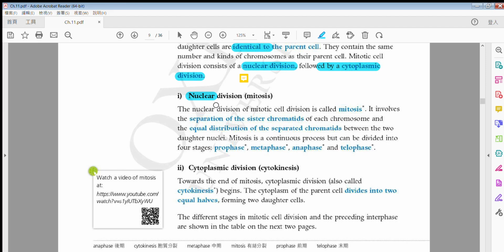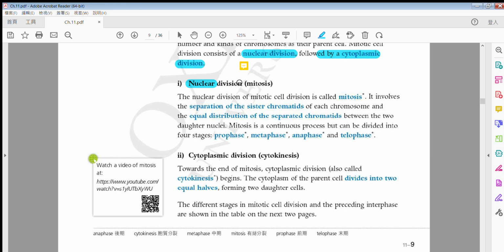First of all we're going to talk about the nuclear division. Look at the paragraph first. Later the next page will need you to recite something. Nuclear division, another name is mitosis, which simply refers to mitotic cell division. The more important division process is the nuclear division, not the cytoplasmic division. You will understand it very soon.